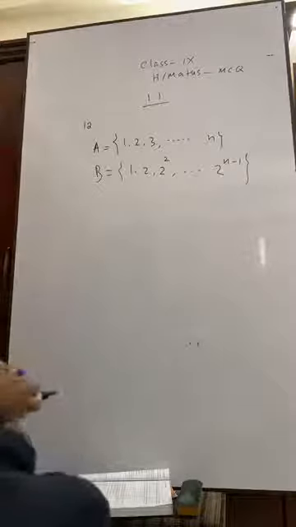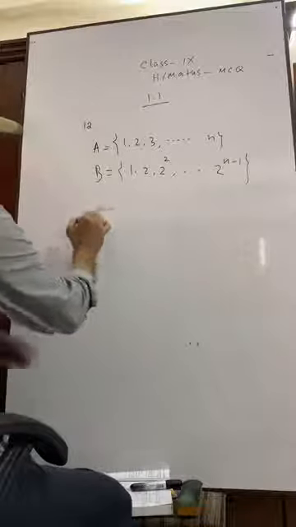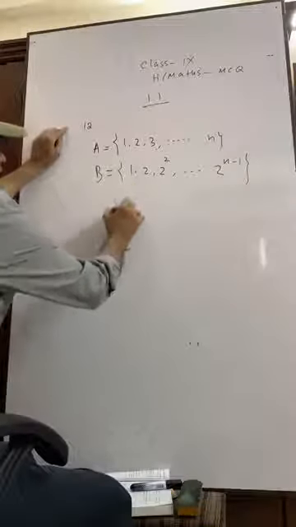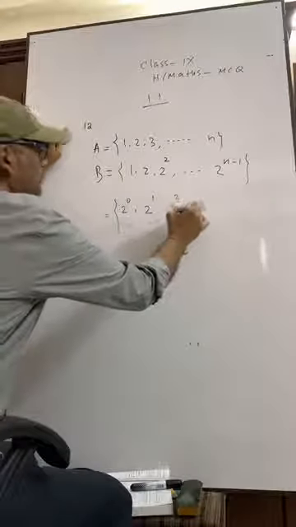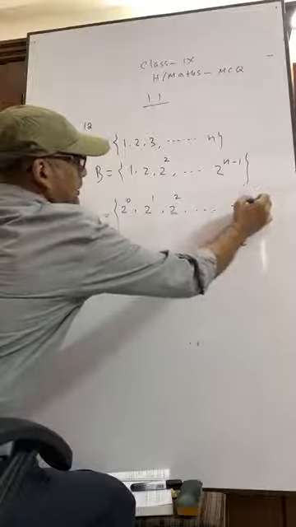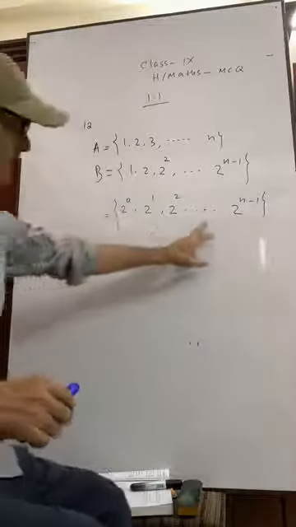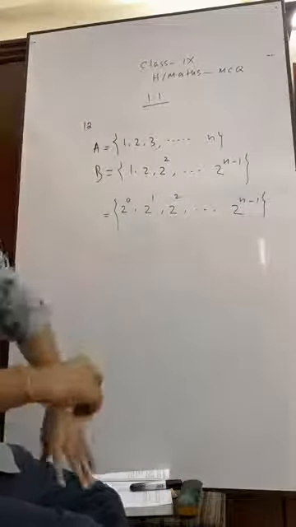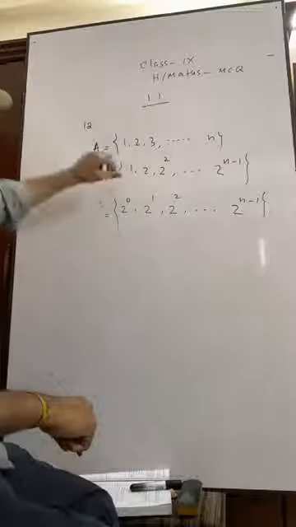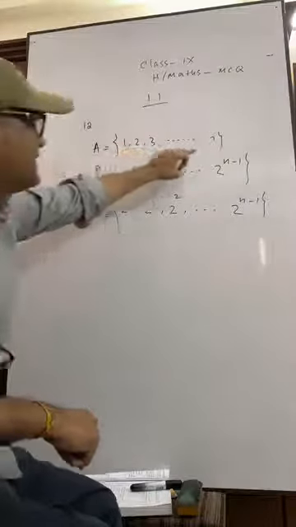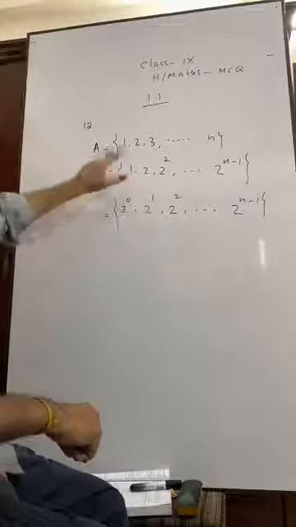See, suppose it can be written 1, that means 2 to the power 0, 2 to the power 1, 2 to the power 2, up to 2 to the power n minus 1. Can you tell me how many elements are there? It starts from 1 and ends at n. So we can easily say that there are n elements in the set A.